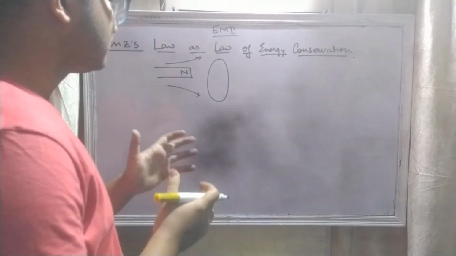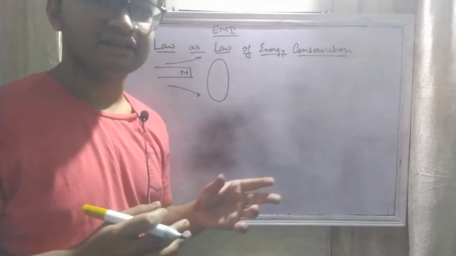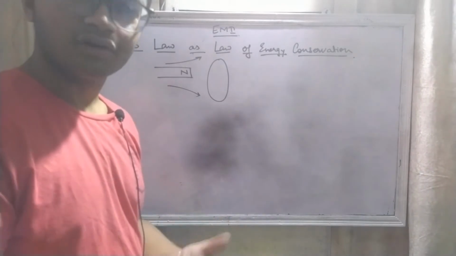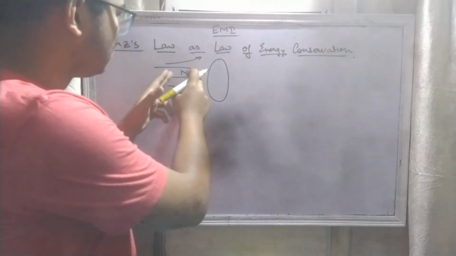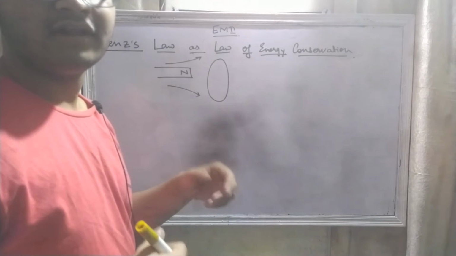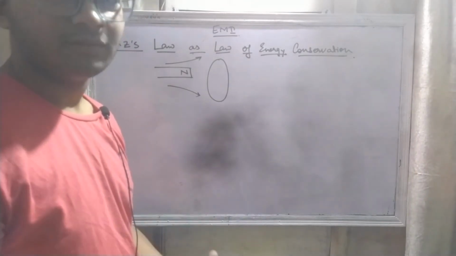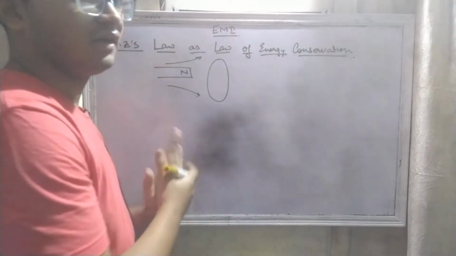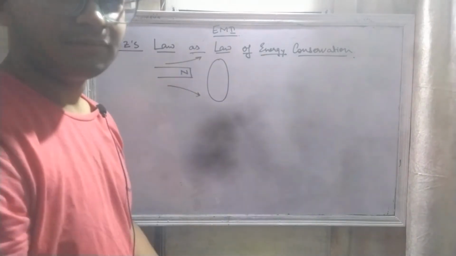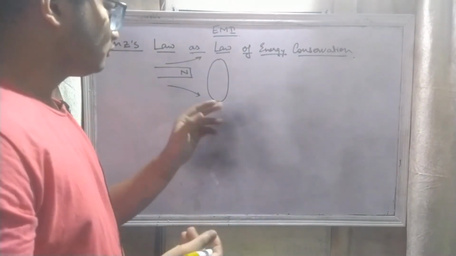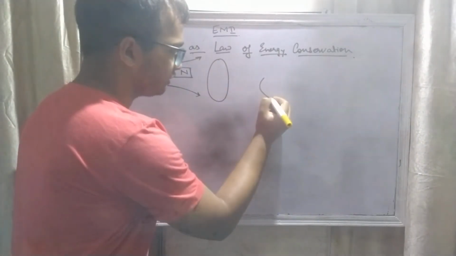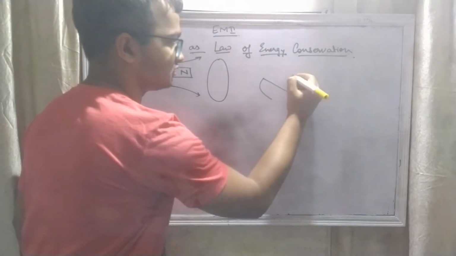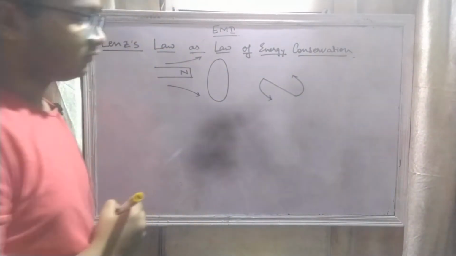Lenz stated that the change in magnetic field is such that it opposes its own cause of creation. So since this is a north pole, to oppose this there needs to be another like pole, right? So this face has to be a north pole to oppose the further moving of this magnetic pole. And we know that this is the direction of current in the north pole, right?